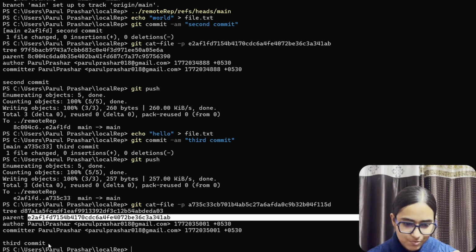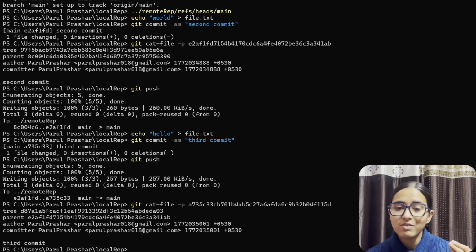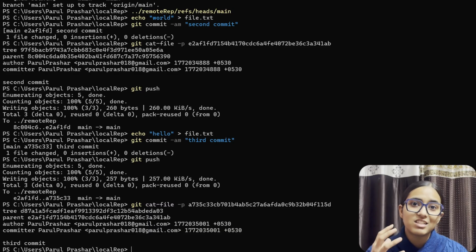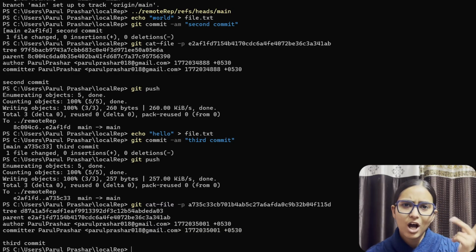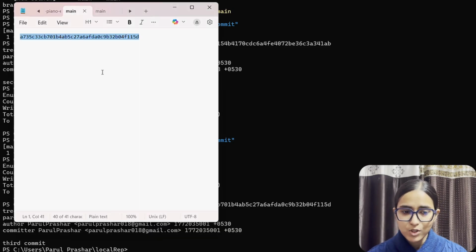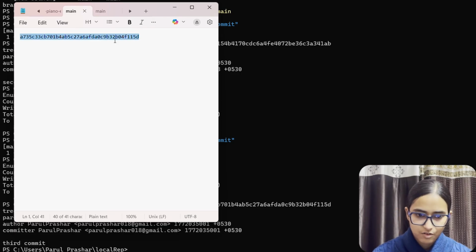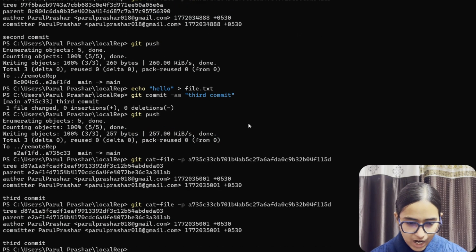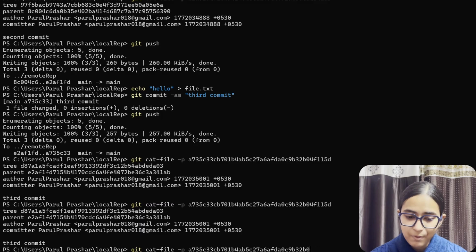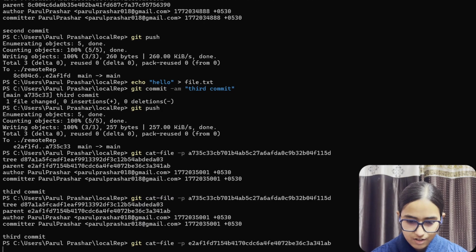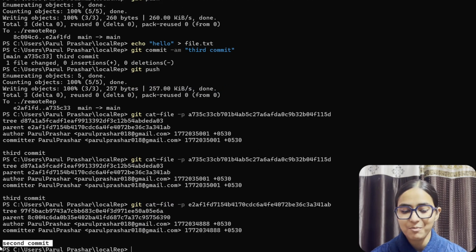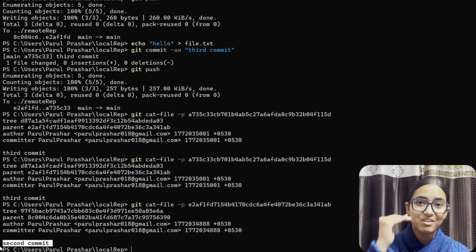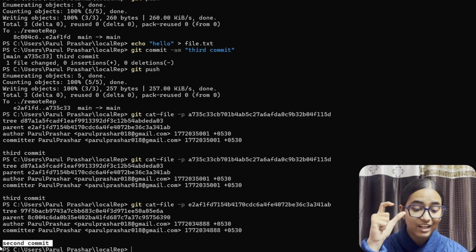And just because we know the hash, now we always say that Git helps in understanding the history of our commits. So how do we do that? Suppose we just know our latest hash. We copied it, we pasted it, and we got this information. From there we got our parent hash. Let's copy our parent hash. We're going to paste our parent hash and we get second commit. So it means third commit's parent had the information of second commit.